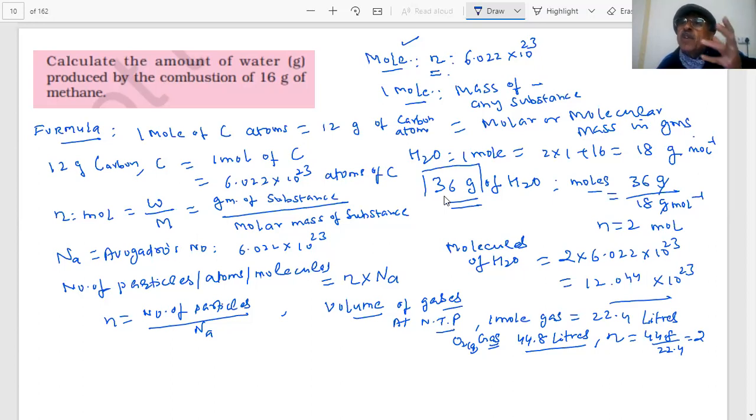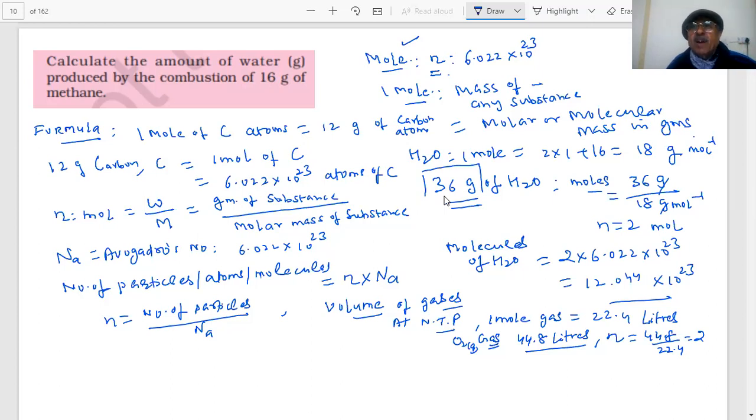So students, if you are given certain liters of gases under standard conditions, then we can divide by 22.4 liters and get the moles, because it depends on the question, students. Certain questions will say the volume of the gas produced is so many liters. For gases, they give the volume of the gas. For compounds, they say so many grams of the compound have been formed. So conversion of moles is important, students. Therefore, these are the formulas which we are going to use for doing our calculations on mole concept.